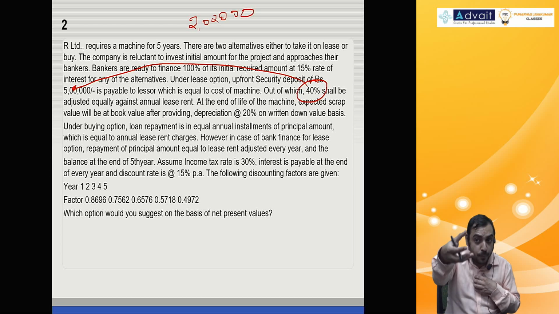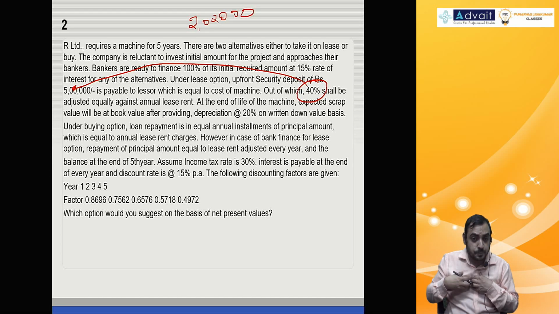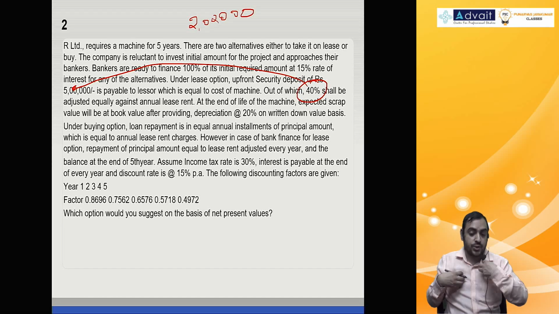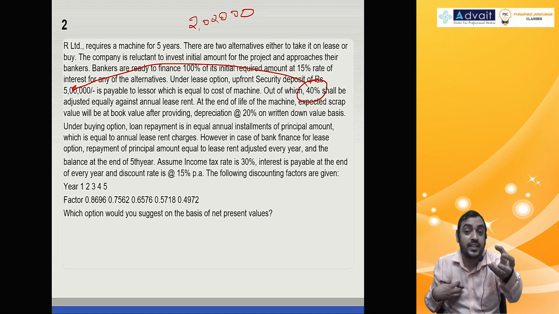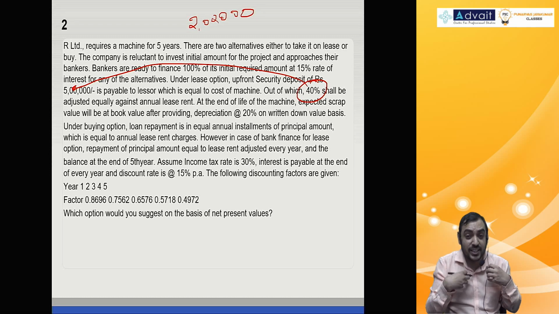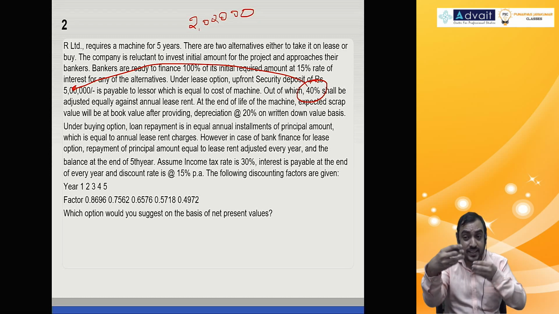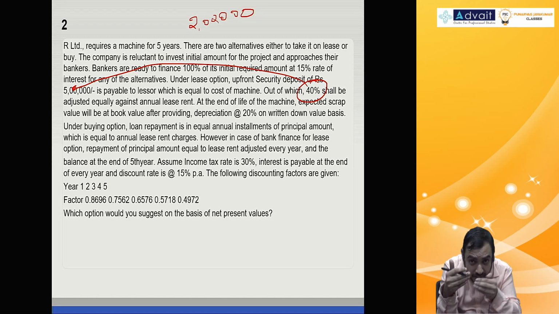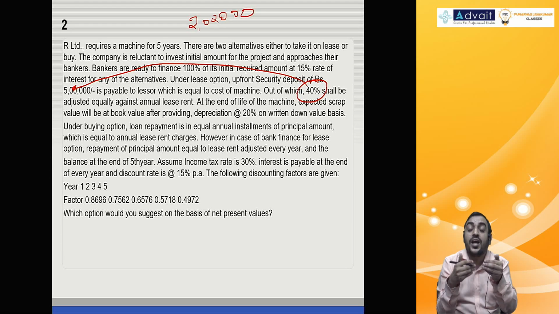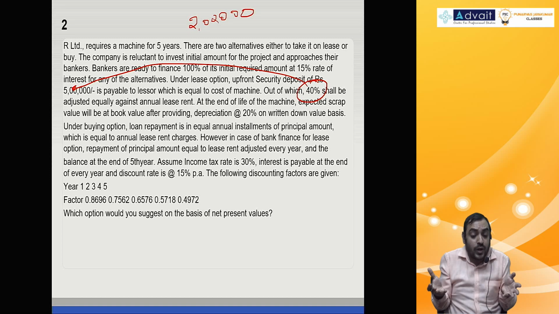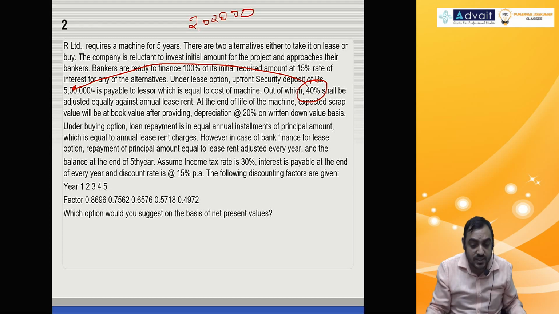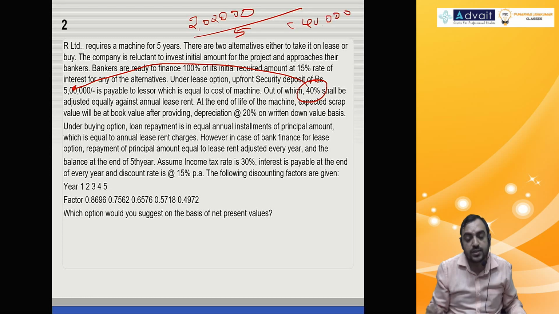The lessor was supposed to receive lease rental, and the lessor was supposed to pay the deposit. Receive lease rental, pay deposit. You are doing adjustment now. How much adjustment? 40% of 5 lakh means 2 lakh. Over a period of 5 years, 2 lakh by 5 is 40,000.